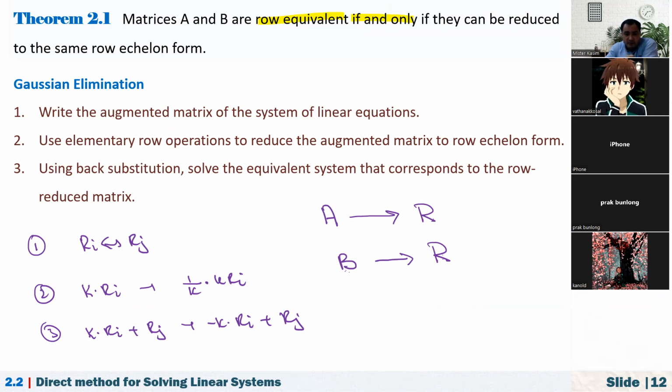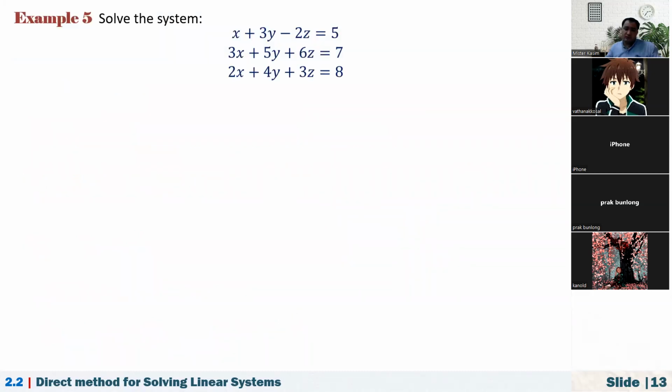Write the augmented matrix of the system of linear equations. So if you're given a system of linear equations, how do you solve it using Gaussian elimination? We need to write the augmented matrix of the system, use elementary row operations to reduce the augmented matrix to row echelon form, and using back substitution, solve the equivalent system that corresponds to the row reduced matrix. We have already done this in class. Now we are going to do this one more time using those terminologies.